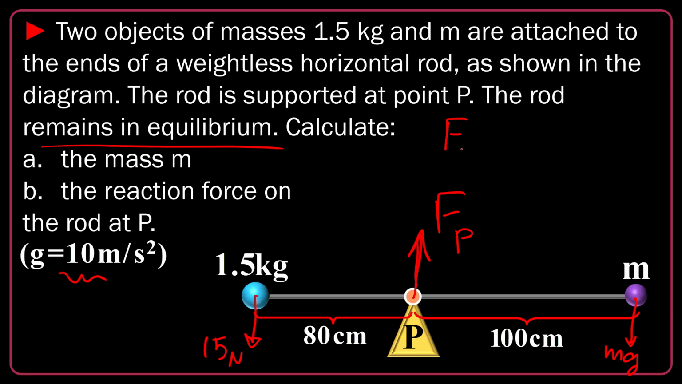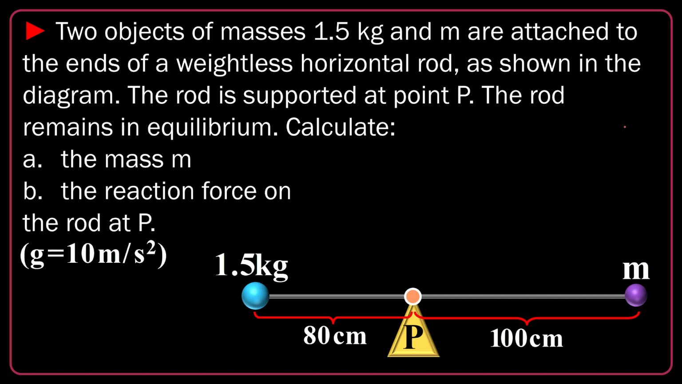So I can write Fp upward is equal to mg plus 15. I don't know Fp, I don't know mg, so this single equation cannot lead to any answer. I cannot use that for finding the mass m. What should I do? Let's use rotational equilibrium. Let's take the point P, exactly this point, as the center of rotation. What's the benefit of that?